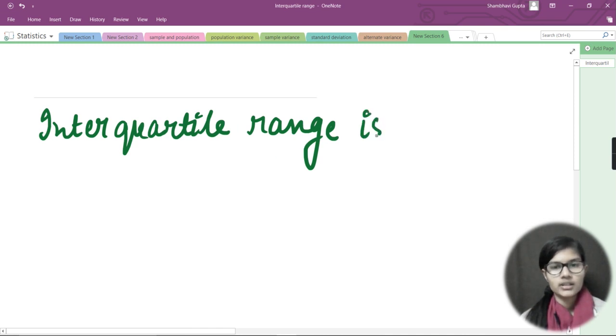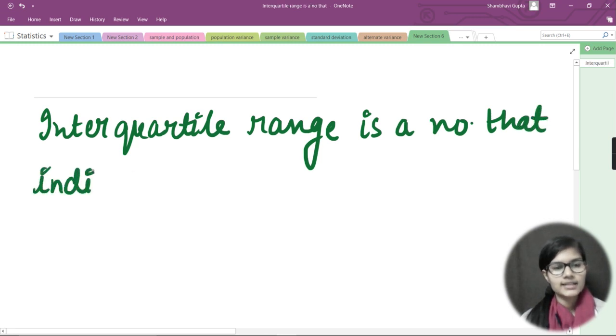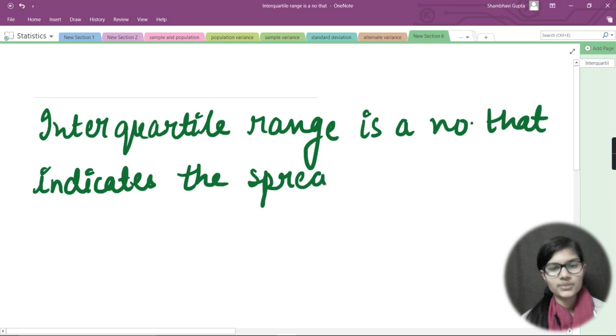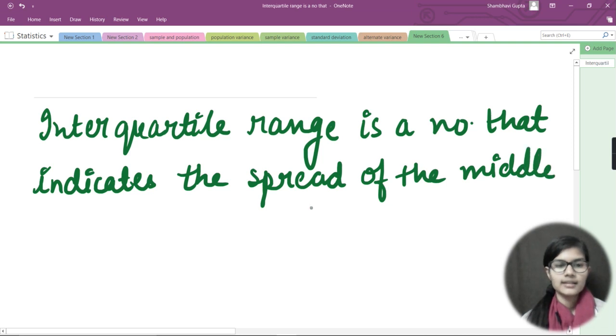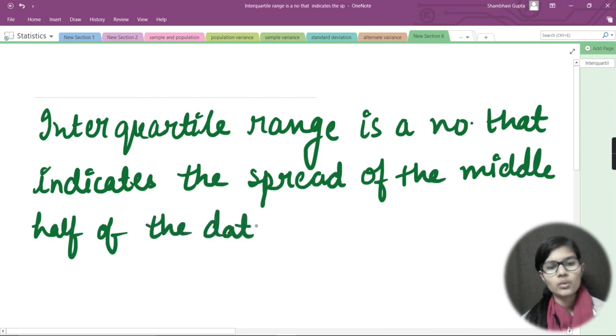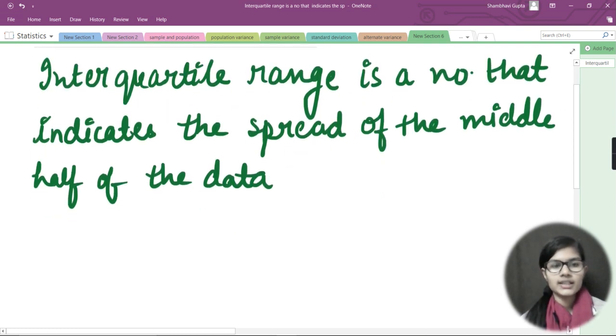The interquartile range is a number that indicates the spread of the middle half of the data.